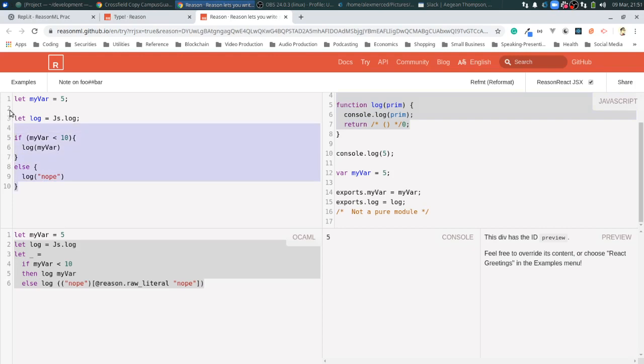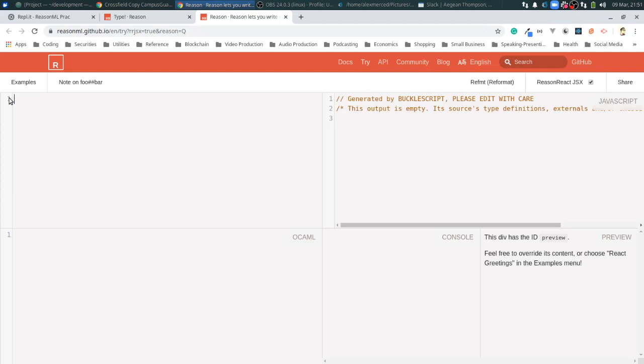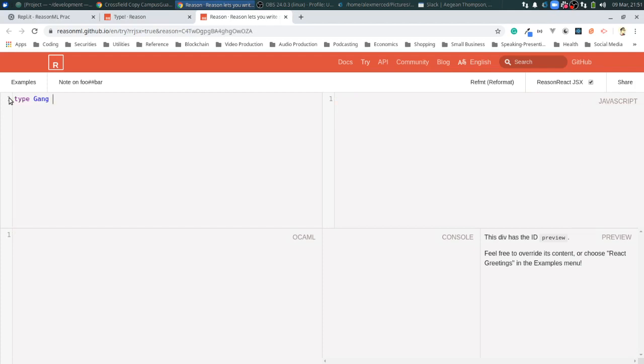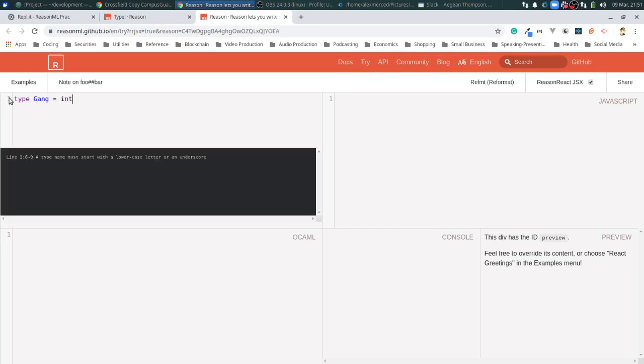Okay. Now, one of the other cool things that's kind of neat is you can create types. That's one of the benefits. So let's say, you know, in my code, I'm going to have a lot of gangs, okay, and I want to denote gang size. So here we go. I can do type gang equals int. I always forget if it's supposed to be capital int. I think it's just int. Yeah, a type name must start with a lowercase letter or underscore.